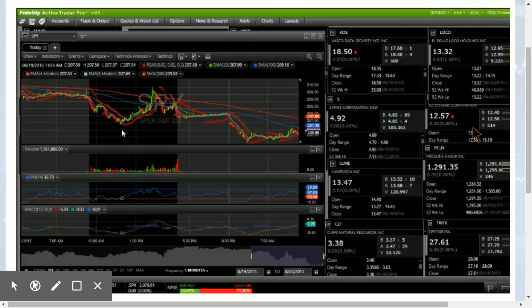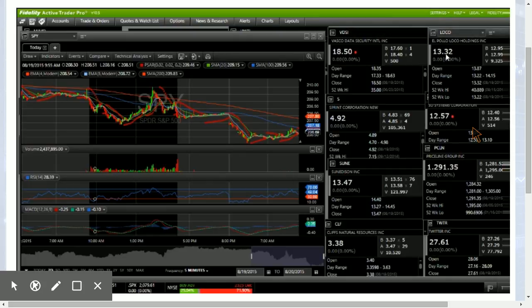We also should see some resistance at the low of the day yesterday, which was 207.53. So those are some levels to watch, and the main one is the 200 moving average daily on the support. So let's look at some others here.